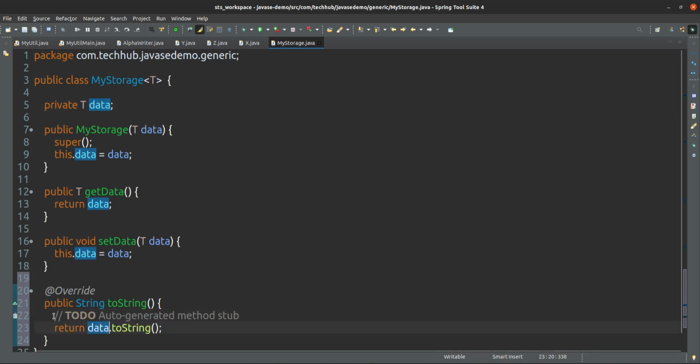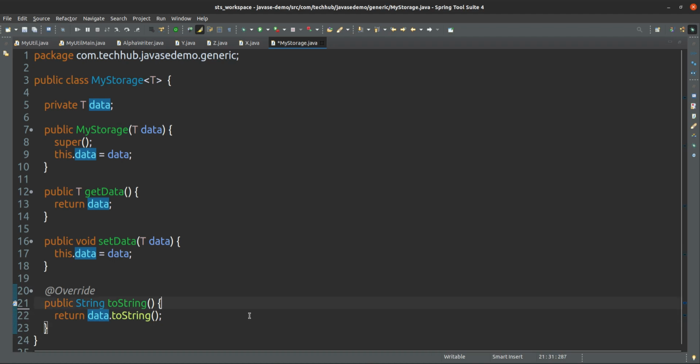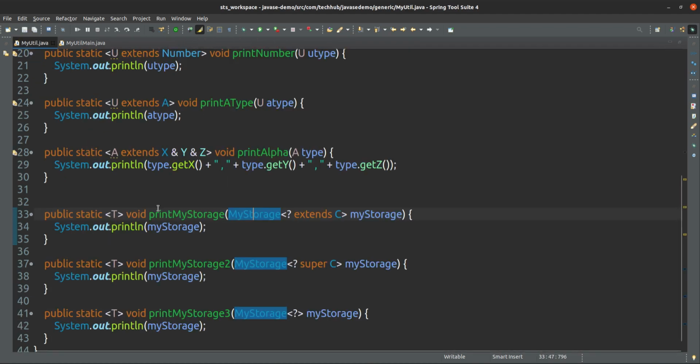So this my storage is generic, and if it is generic, then I can specify the type here, no issue. But I don't want to specify a fixed type; I want to accept whatever type it can be, as long as it is a subtype of that one. In that case I can use the wildcard, because I cannot write T extends C like that.